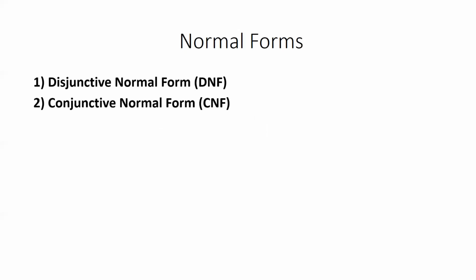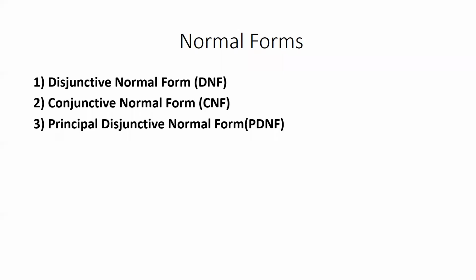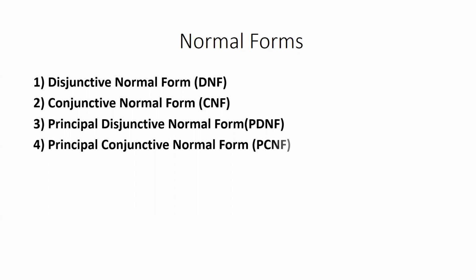Normal forms are of four types. The first one is disjunctive normal form. The second one is conjunctive normal form. The third one is principal disjunctive normal form. The fourth one is principal conjunctive normal form. These four normal forms are very important topics in your first unit. Simply, we are going to call them DNF, CNF, PDNF, PCNF.